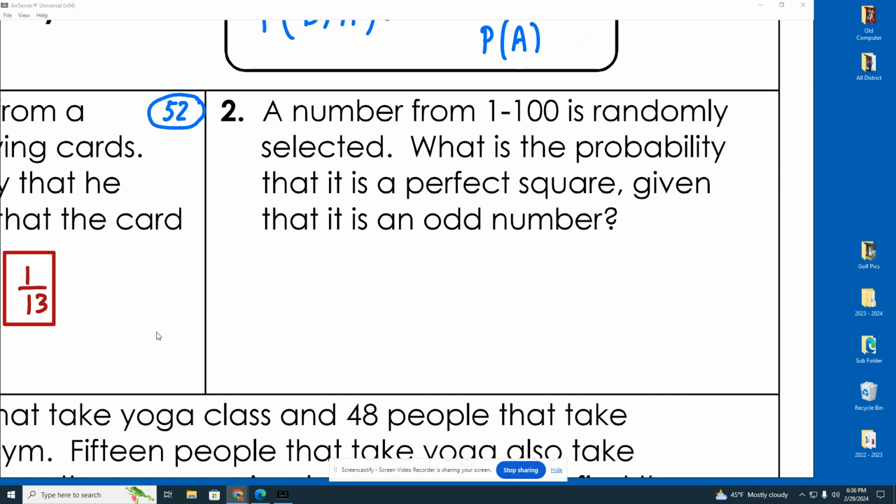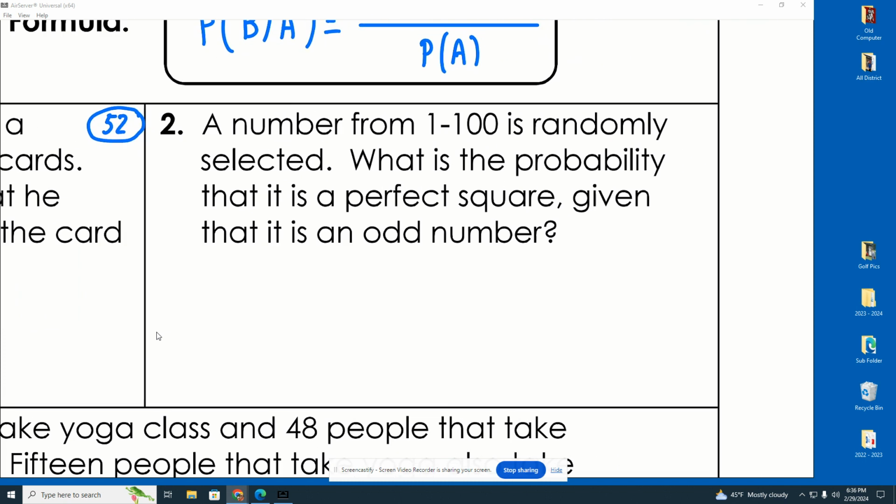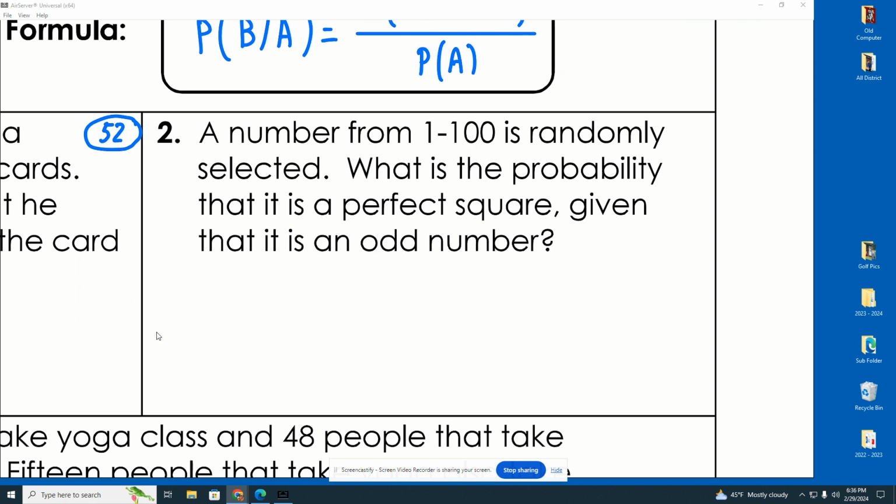Let's look at some more. Make sure you understand this. A number from 1 to 100 is randomly selected. Now, let's pause for a second. 1 to 100 would include 100 minus 1, 99, plus 1, because it's included. So you're talking about 100 numbers here. It says, what's the probability that it is a perfect square given that it is an odd number? Okay, so when I talk about the probability that it's a perfect square, I'm just going to put PS for perfect square, given that it's an odd number.